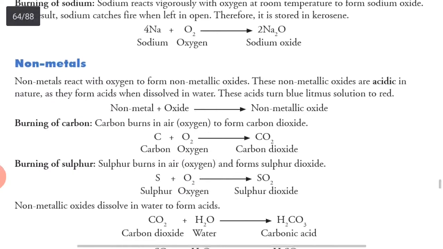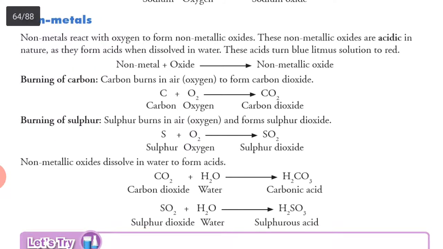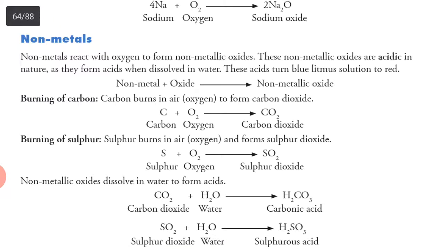Non-metal plus oxygen will form non-metallic oxides. Got it? Burning of carbon in air will form carbon dioxide. Di means two. Carbon plus oxygen gives carbon dioxide. Burning of sulfur plus oxygen will form sulfur dioxide.